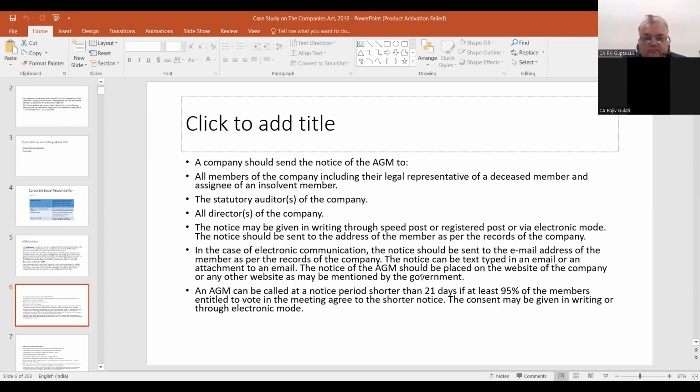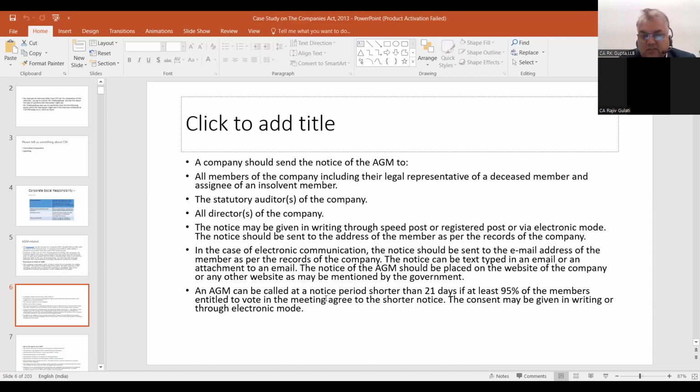In case of electronic communication, the notice goes to the email address of the members as per records of the company. The notice can be text typed in an email or an attachment to an email. The notice of the AGM should be placed on the website of the company or another website as may be mentioned by the government. This is very important. An AGM can be called at a notice period shorter than 21 days.